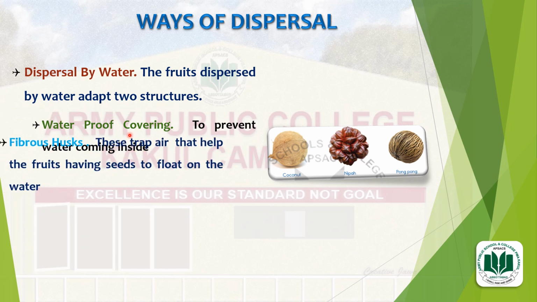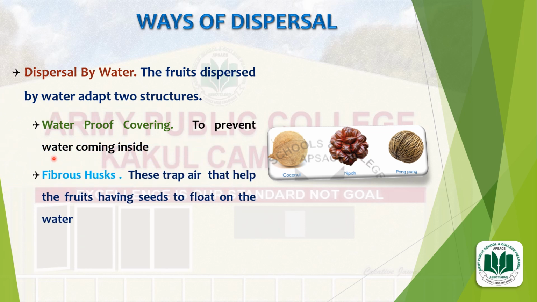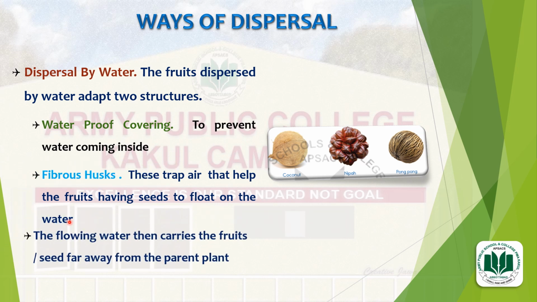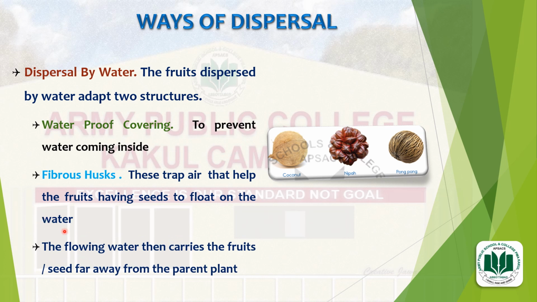Number 2, fibrous husk. These fruits also have a fibrous husk, and this fibrous husk traps air that helps the fruits having seeds to float on the water. As air is lighter than water, the seeds will float on the surface of water. The flowing water then carries the fruits having seeds far away from the parent plant.